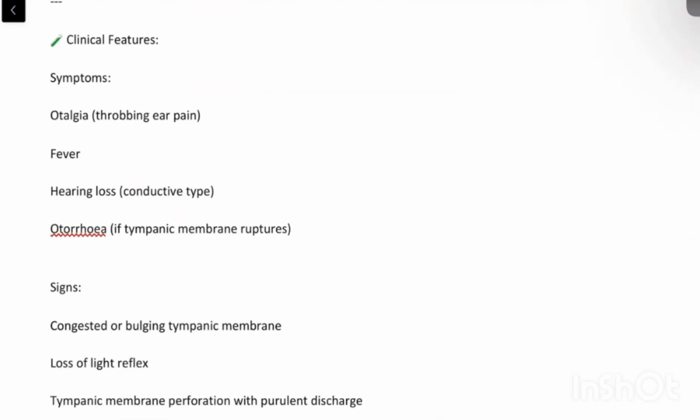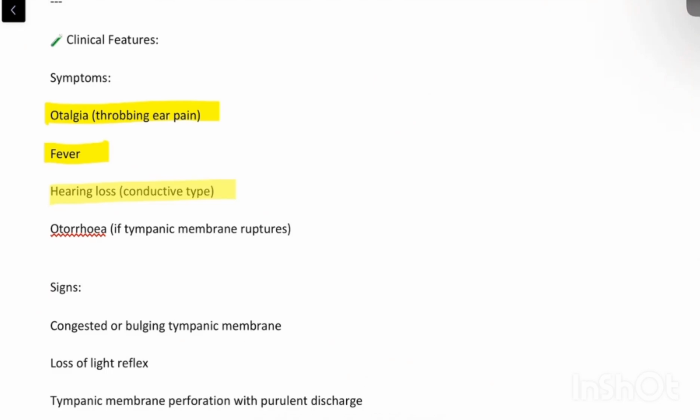What are the clinical features? How does the patient present to us? Just like we discussed in all these stages, it depends on the stage with which the patient will present. Overall it will be otalgia, that is ear pain. Fever might be there because it is a suppurative condition. Pus forming will be there, that means an infection is going on. So fever is a systemic symptom.